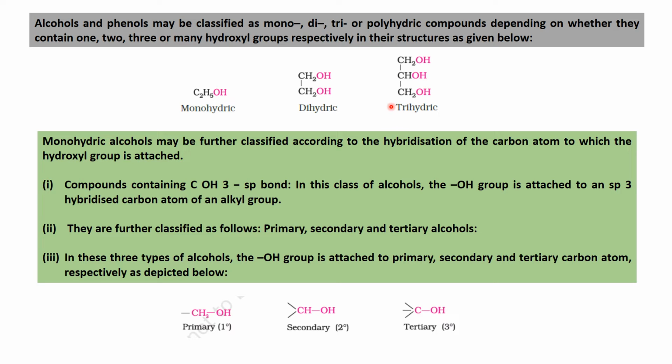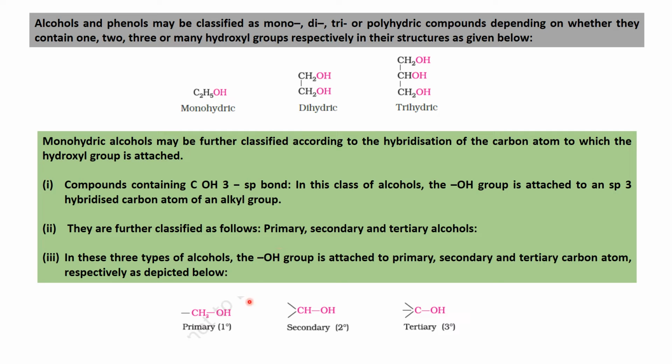This is basically how the hydroxyl groups are present in a molecule, and based on that we get its name. Next, monohydric, as I told you, has only one hydroxyl group. Compounds containing the C-OH sp3 bond, where the alcohol OH is attached to an alkyl or aliphatic group, are classified further as primary, secondary and tertiary.